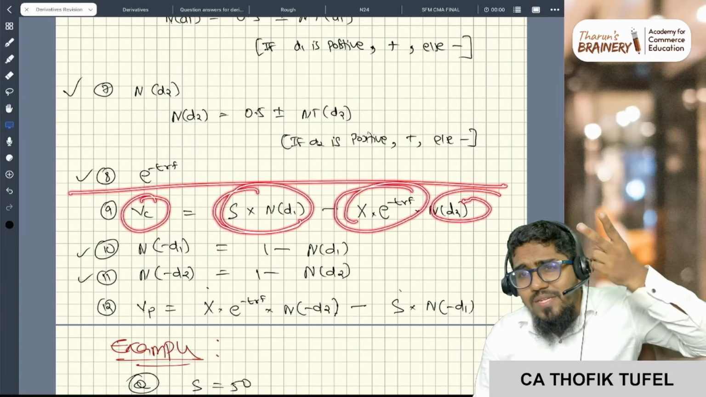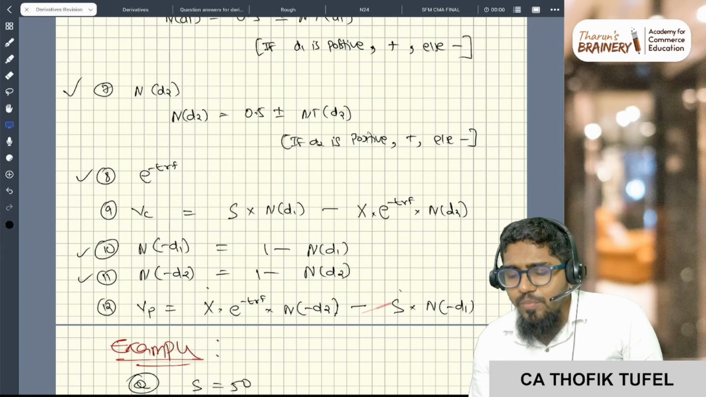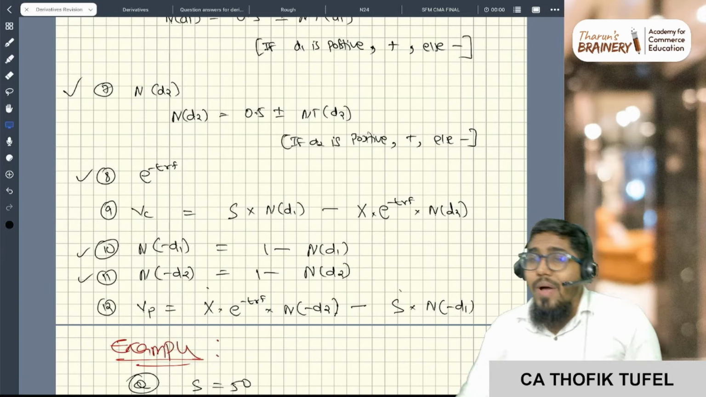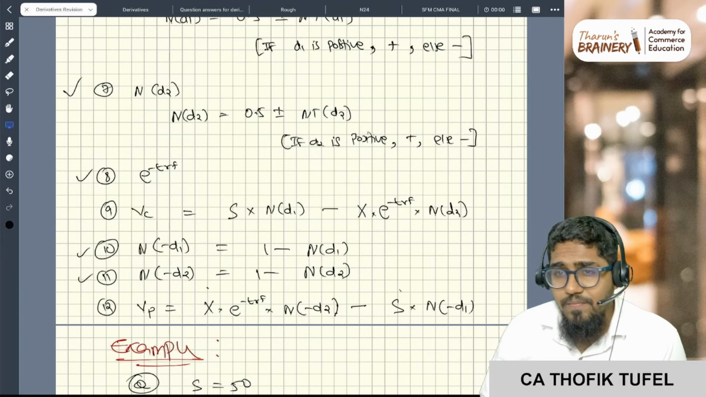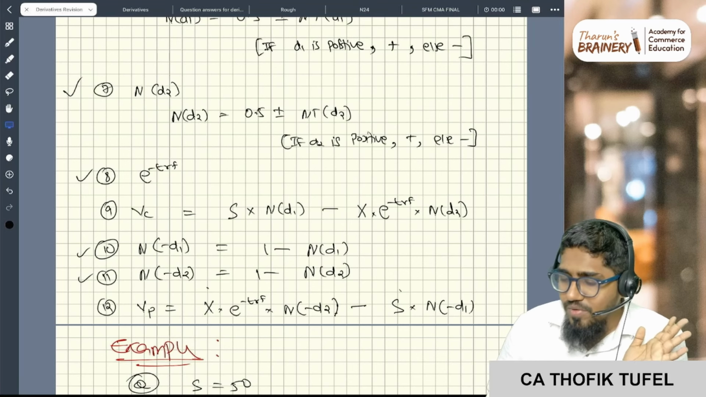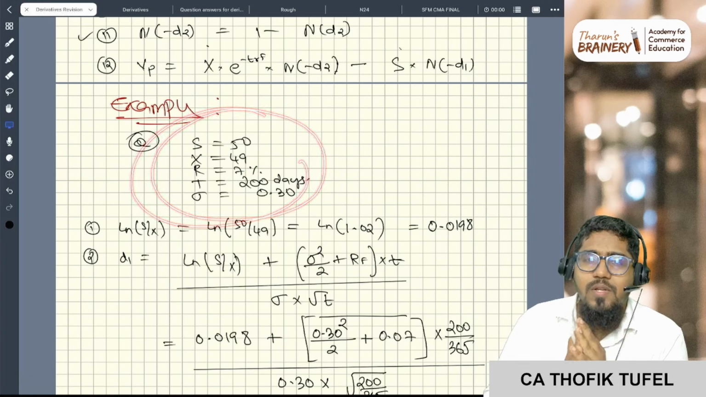Now what is N minus d1? It is 1 minus N(d1), and 1 minus N(d2). That's it. Then calculate the value of the put, which is present value of strike into N(minus d2) minus spot into N(minus d1). The formula looks complicated, but if you solve this problem, trust me, it will be very easy. I'm giving you one full-fledged problem. 5 values you have, and using these 5 values, the problem is done.